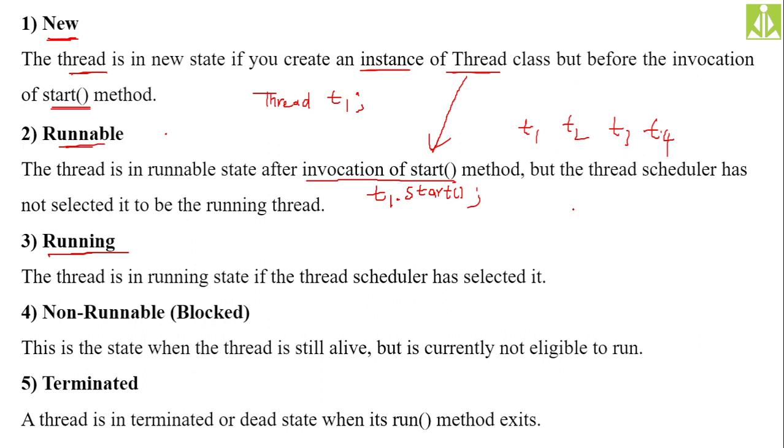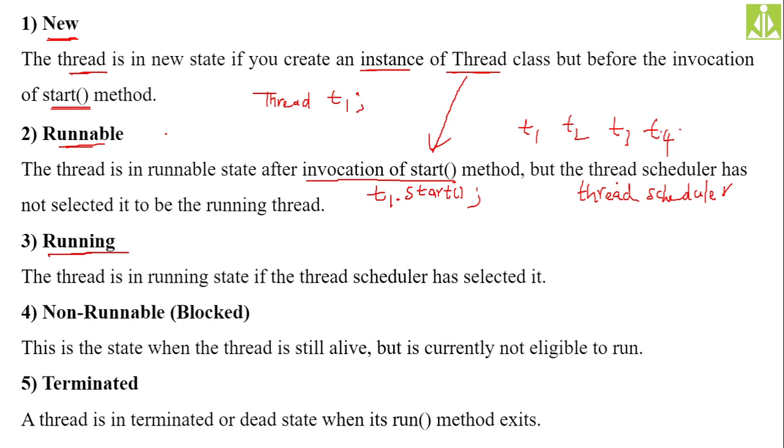And there is one special program called thread scheduler. What will it do? It will schedule the thread for execution. Let us say this thread scheduler randomly decides which thread to select for execution. There are two approaches: one is non-preemptive and the other one is the preemptive technique. About these techniques you will learn in the operating system subject, non-preemptive and preemptive thread scheduling or CPU scheduling algorithms.